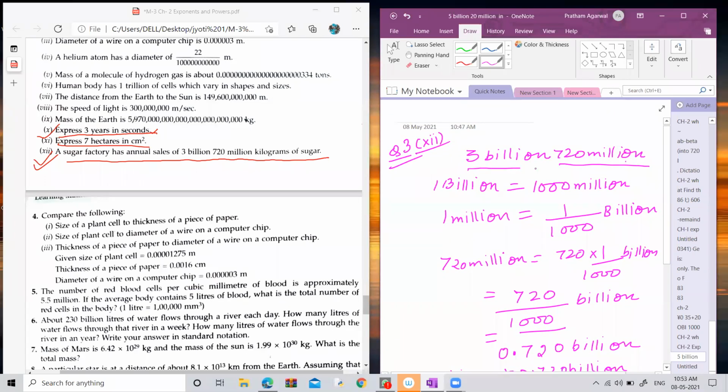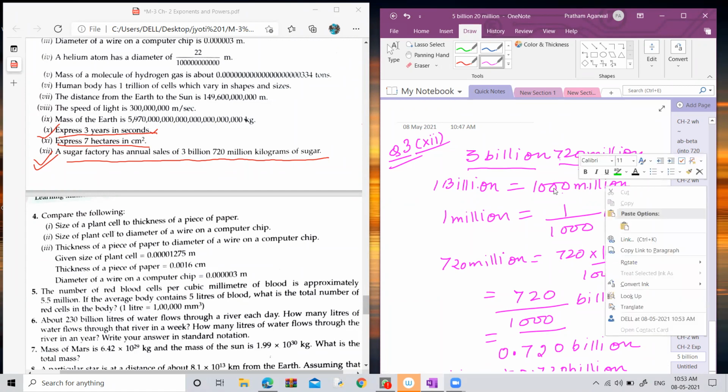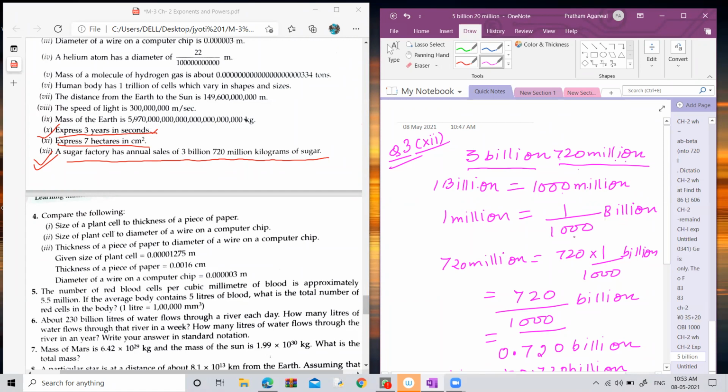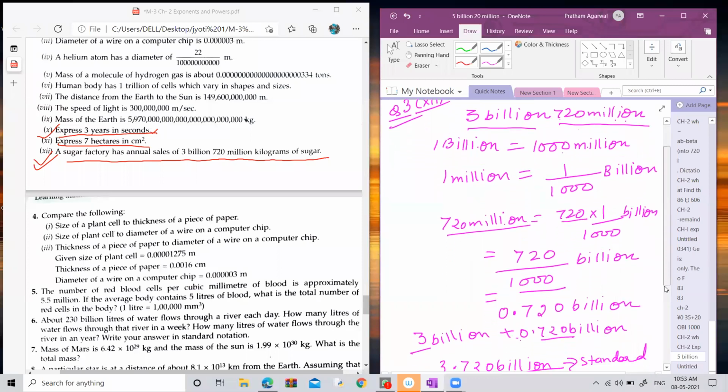The question is 3,720,000,000. This is the annual sale of sugar, and we have to convert this value into billion. So first you have to convert 720 million into billion. The relation between billion and million is 1 billion equals 1,000 million. Billion is the greater value and million is the smaller one. So to convert million into billion, you have to divide by 1,000. To convert 720 million into billion, you divide 720 by 1,000.